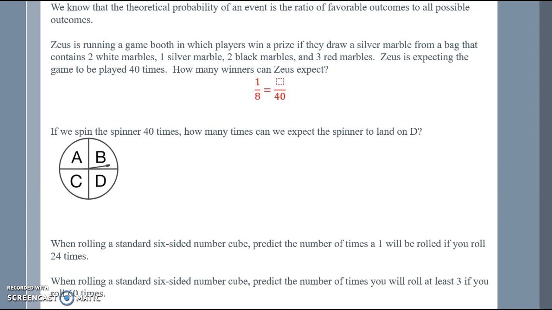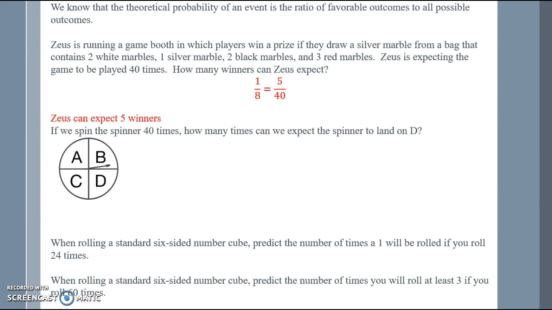Well, we know that 1 out of 8 of the marbles would be the winning probability. If we set that to what over 40, how many times can we expect there to be winners? So 8 times 5 is 40, so 1 times 5. So we can expect Zeus to have 5 winners.